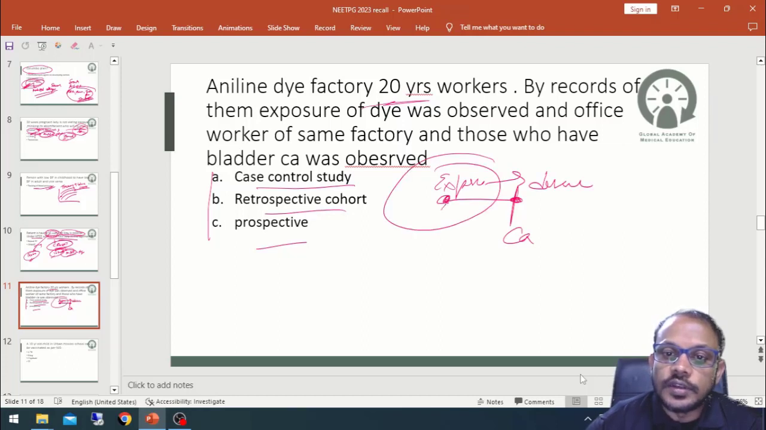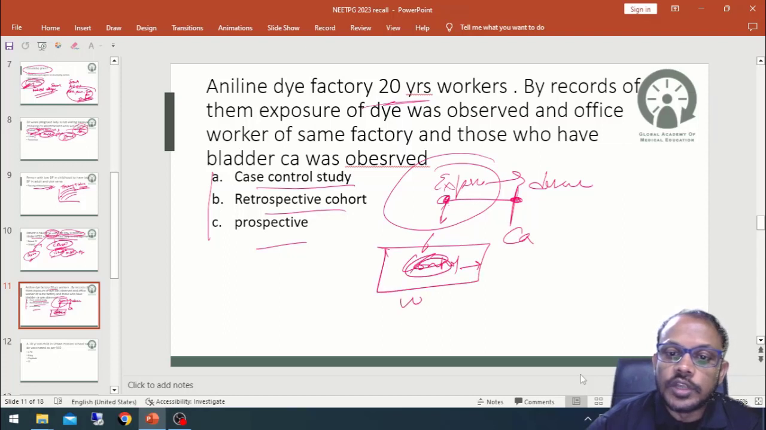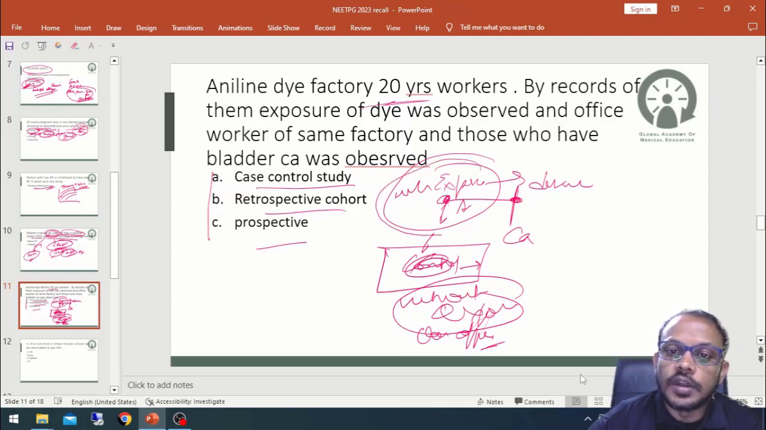So they first find out the exposure, and groups were made: without exposure and with exposure. With exposure are the aniline dye workers, and without exposure are the clerical staff or office staff. Okay, so office staff is the without exposure group and the aniline dye worker is with exposure, and bladder carcinoma is seen.